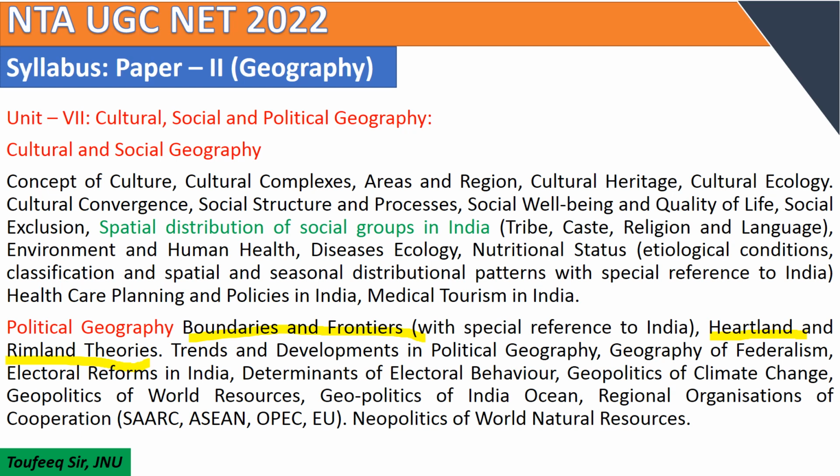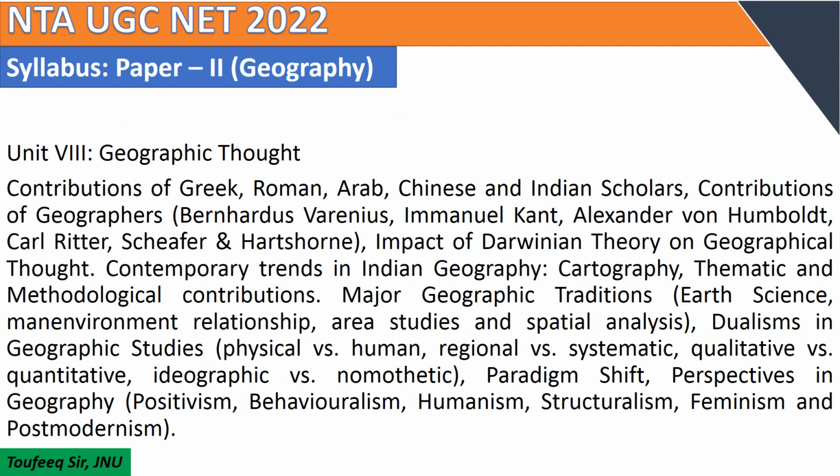You can consult the books Human Geography by Majid Husain and Models in Geography by Majid Husain. Now we can move on to Unit 8, Geographic Thought. As I told earlier, this unit is divided into three phases in the development of present geographic thought. Candidates need to analyze and compare the thoughts of every thinker.